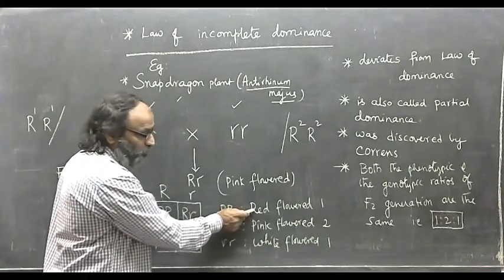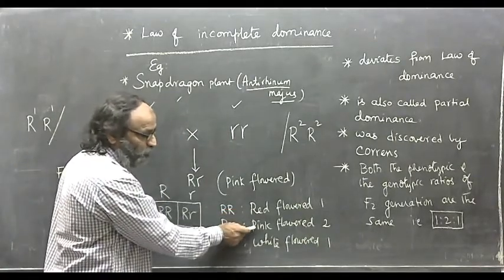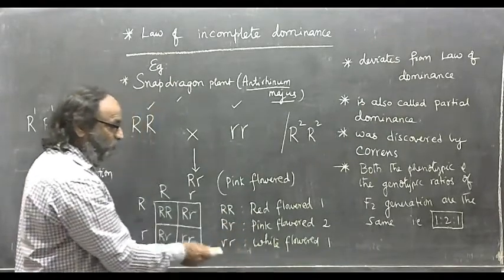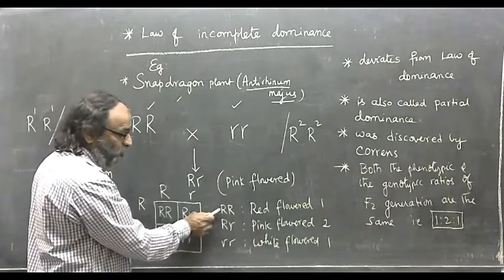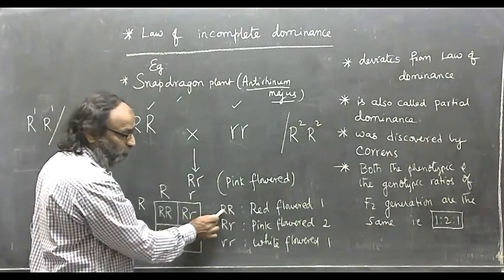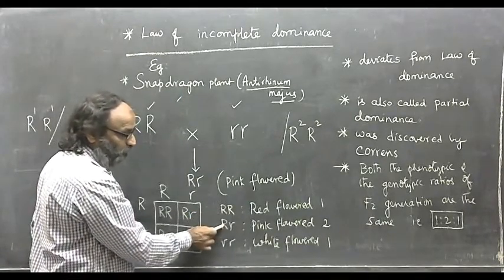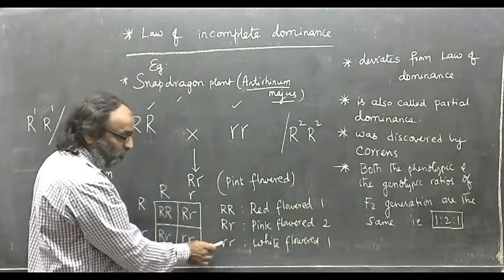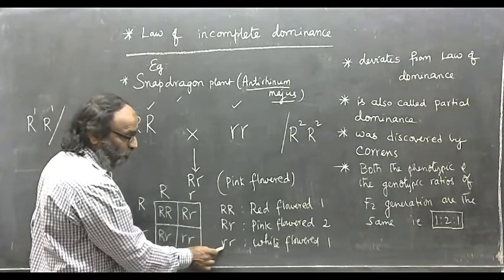Phenotypically, one plant is red flower, 2 are pink flower, and 1 is white flower. Genotypically also, one is with genotype capital R, 2 of them with genotypes capital R, small r, and 1 is with genotype small r.